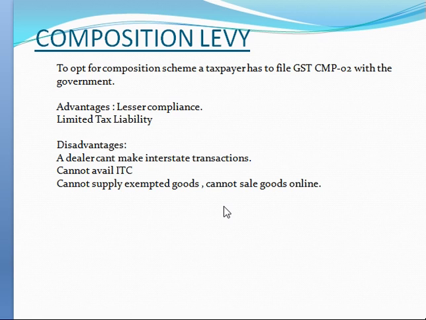And I discussed above also the advantages and disadvantages of taking composition levy. That is lesser compliance and limited tax liability, which are advantages to the supplier. Disadvantages are that a dealer cannot make interstate transactions, cannot avail ITC, cannot supply exempted goods, and cannot sell goods online. So these are the laws which are attached to composition levy, and it is very beneficial to small business persons.